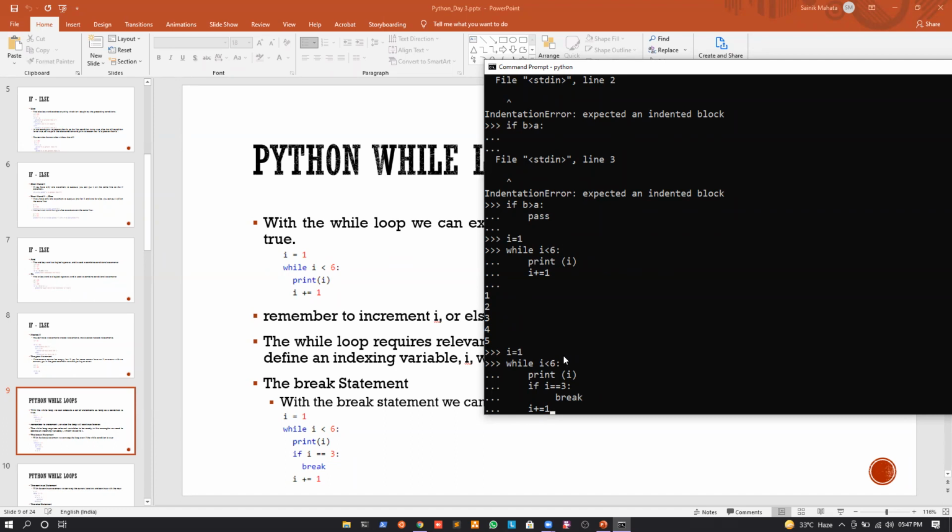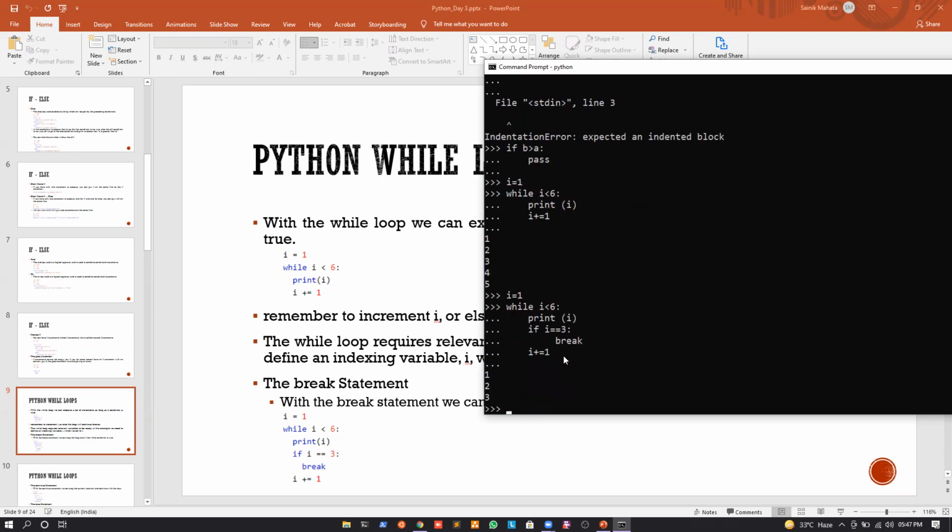Now I will check is 3 less than 6. Yes it is. So I will print the value of I that is equal to 3. Now if I check if the value of I equal to 3, yes it is. So what I will do, I will break. Now what is the function of a break? Let us understand from the output of this example.